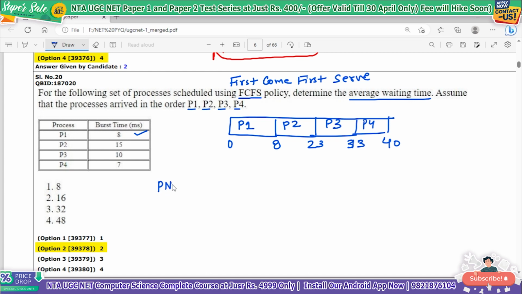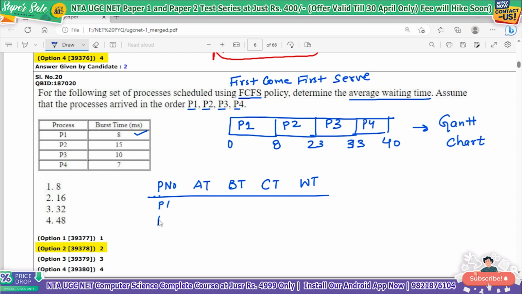Now we will make the table. So we have process number, arrival time which we have assumed 0 for all, burst time which is given, and then we'll find the completion time from this chart. This is called a Gantt chart, I hope you all know. And then from there we can compute the waiting time. So the process numbers are P1, P2, P3 and P4. What is the arrival time? We'll assume arrival time to be 0 because there may be a gap of 0.1, so that is a very small amount. The burst time of this is 8, this is 15, this is 10, this is 7.